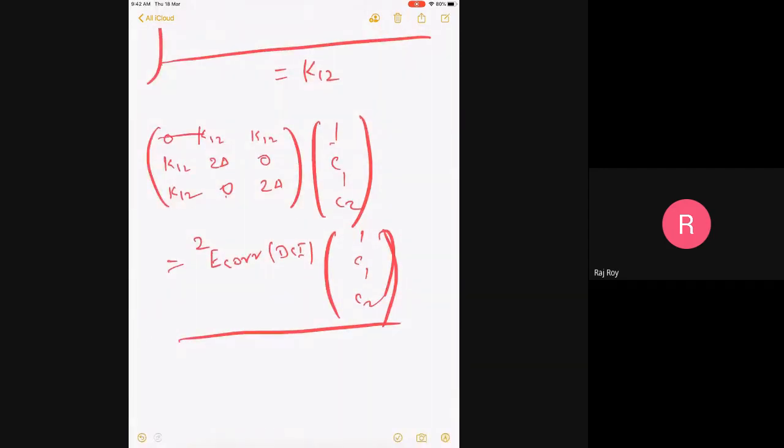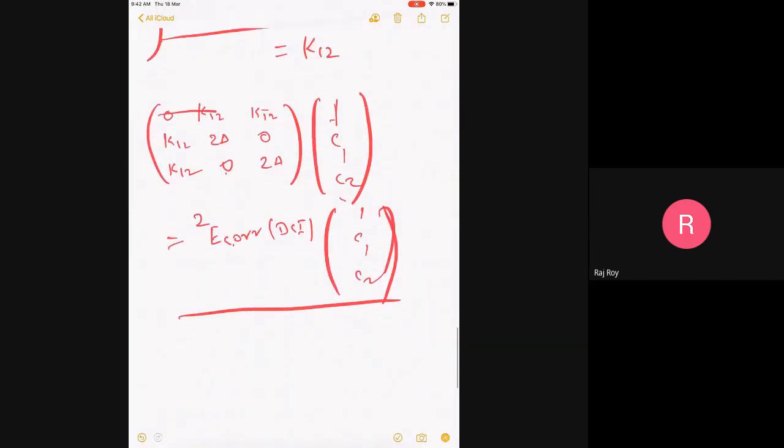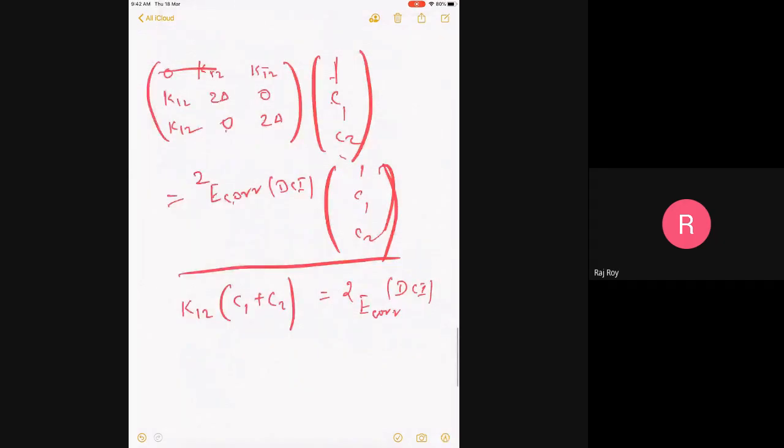So for example, I multiply first row by first column. I will get the correlation energy. So you will see 0 into 1, K12 into C1, K12 into C2. So I have K12 times C1 plus C2 equal to the E correlation for the dimer. Is it clear? So first row, I'm just generating the 3 equations. Then first row into second column gives me this. So K12 plus 2 delta into C1 equal to E correlation times C1.